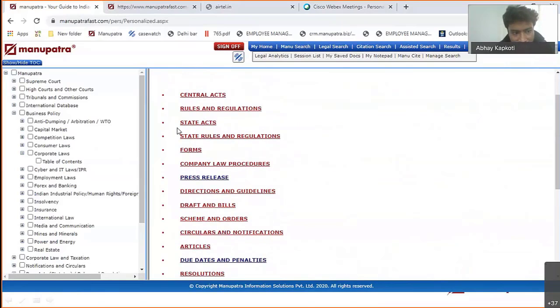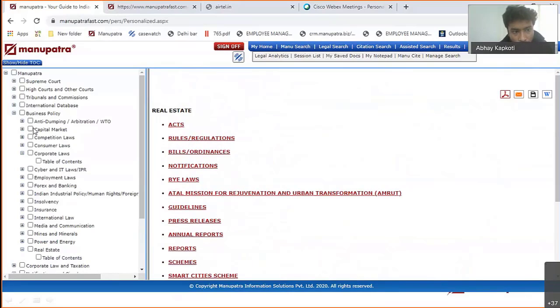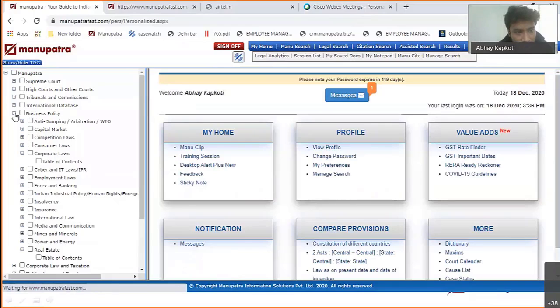Similarly, this database is available for real estate lawyers also, or for any subject like arbitration, anti-dumping, capital markets. So again, the entire thing, all the primary as well as secondary. Primary is something that is coming from the courts, coming from the parliament, and secondary is like guidelines, reports, secondary database. So all that material is provided to you in one place. Okay, so this is business policy.